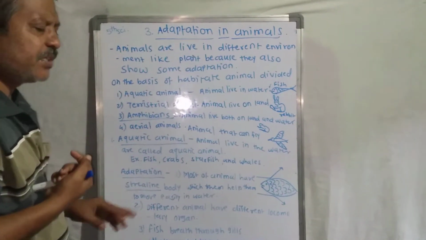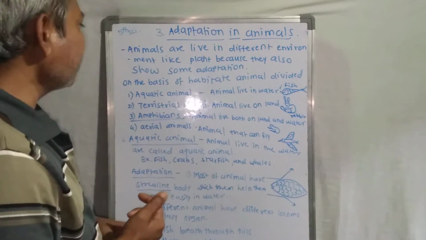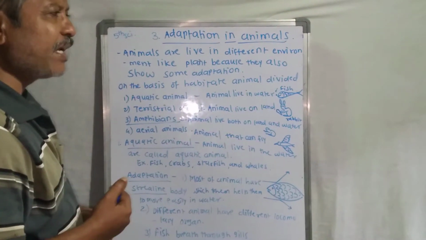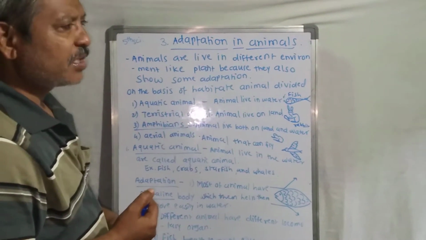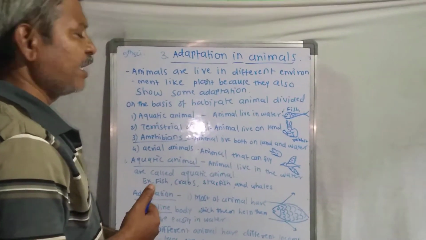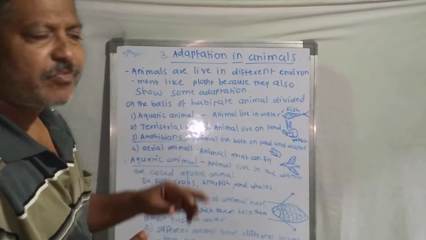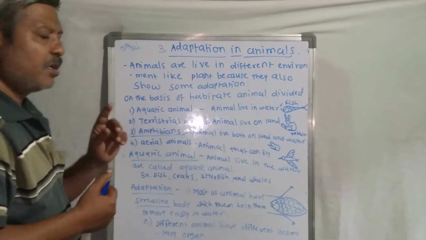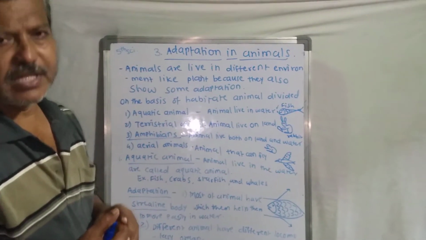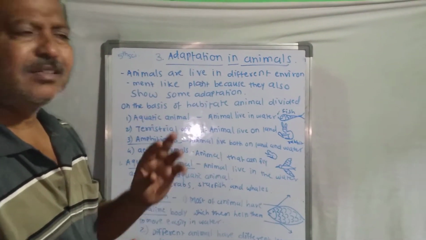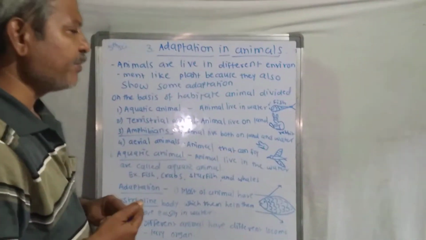So we see the adaptation in the aquatic animal. What is meant by aquatic animal? An animal that lives in the water is called an aquatic animal. Examples of aquatic animals are fish, crabs, starfish, and whales.